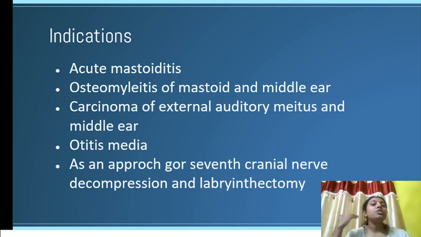Otitis media, inflammation of the middle ear which causes serous effusion inside the middle ear and stays for a long period of time, causes plugged up feeling inside the ear, which can also cause vertigo as well as tinnitus. Then as an approach for 7th cranial nerve decompression as well as the labyrinthectomy.